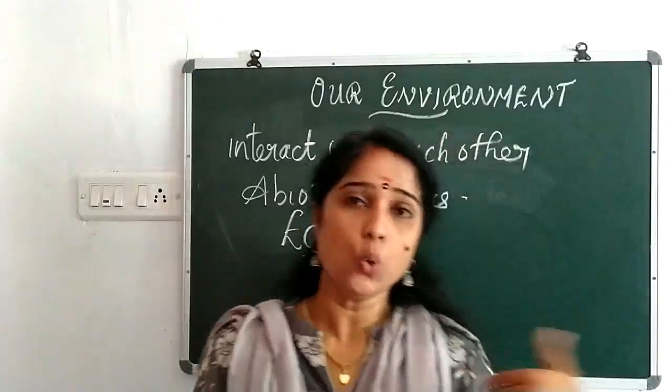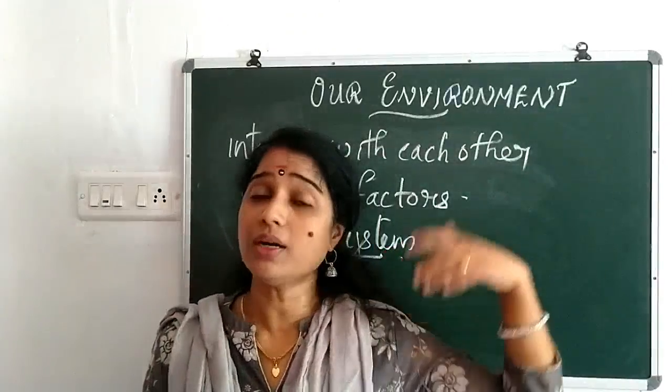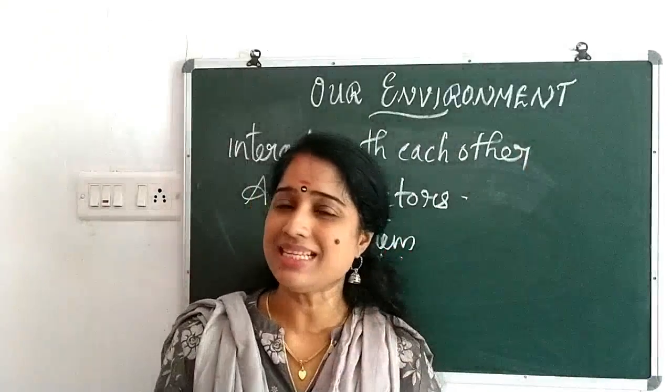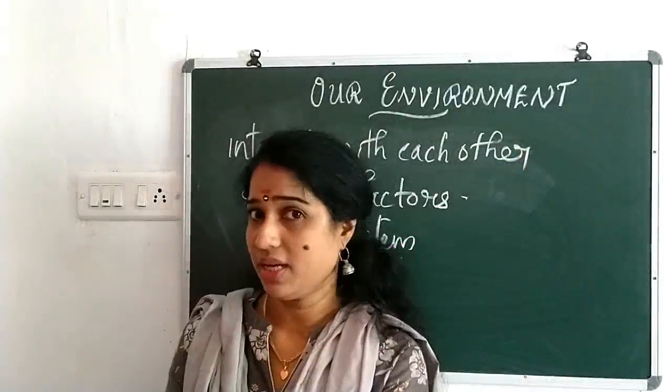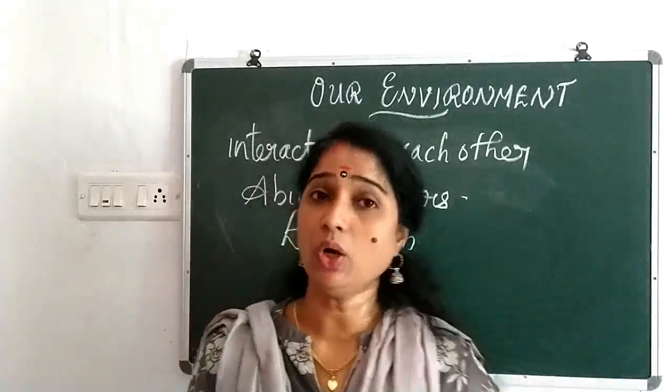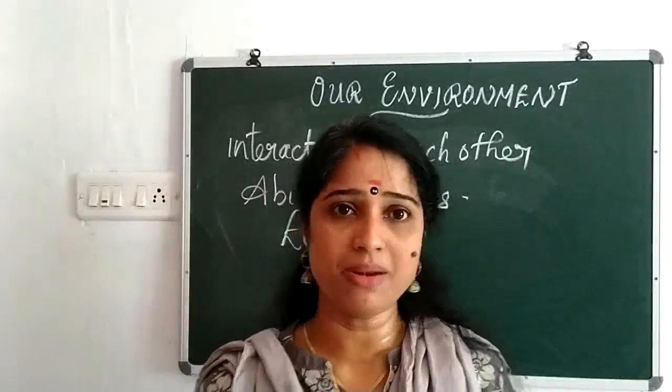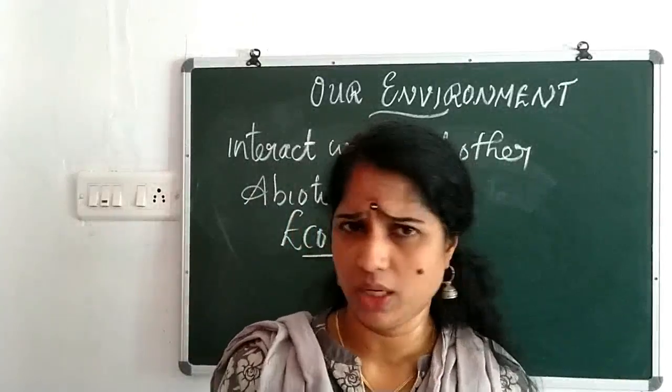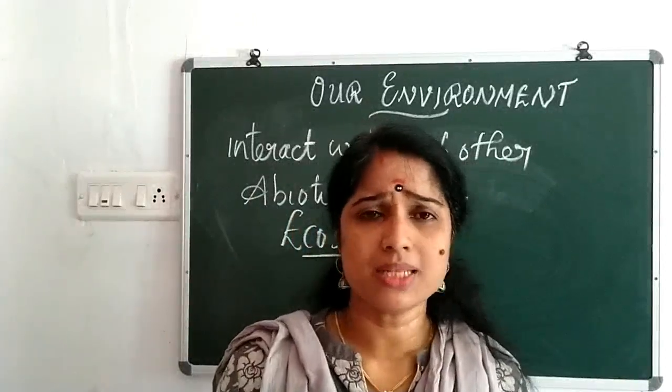Plants prepare the food, we eat it. Then different types of organisms are eating and being eaten. That we will discuss later in this chapter itself. So all are interacting. Plants give us oxygen, plants give us food. So without the plant, we cannot live. Similarly, the birds, animals, etc.